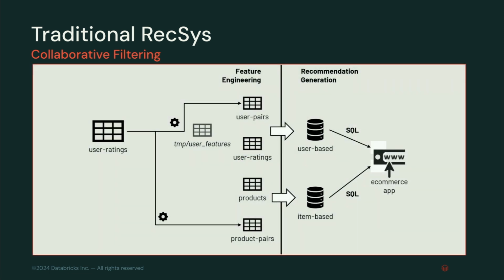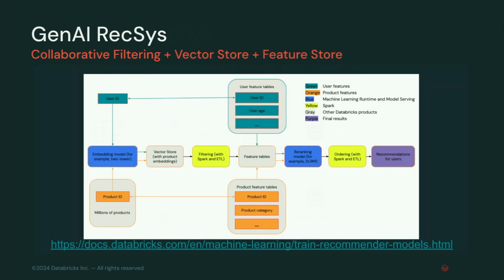You can see what this looks like as part of a broader architecture. Again, Databricks is great for this stuff because it works nicely at scale. But we also have this flavor of collaborative filtering where we start to talk about integration with vector stores and feature stores. We can also talk about LLM integration here as well. Vector stores seem to have only come into existence in the last couple of years, but guess what? People have been doing this cosine similarity problem at scale for a very long time. They probably built something that looks a lot like your modern day vector store.